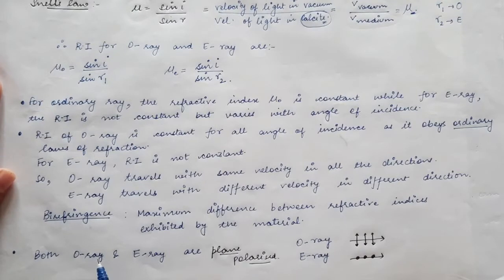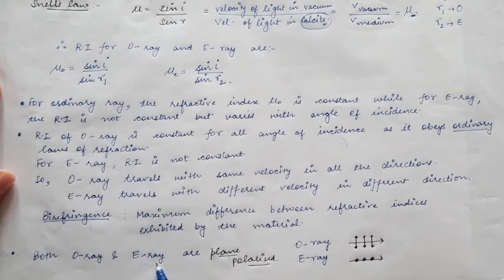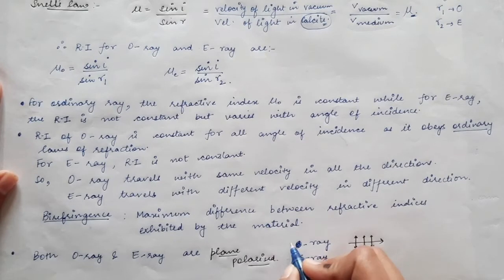Now both the O ray and E ray are plane polarized. I have already stated that both these rays are plane polarized. This is for the E ray and this is for the O ray.